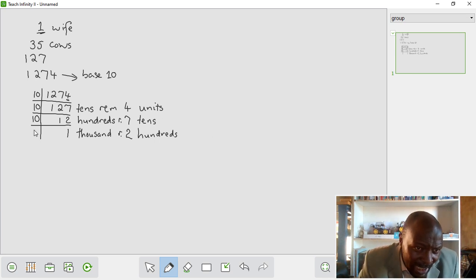Now I say, okay, let's see if I can get further sets of 10 simply by dividing by 10 again. This is now 10 to the power of 4 here. That will be 10 times 10 times 10 times 10. It's like I'm looking for 10,000 in 1,274. I cannot find it, but I could have simply said 10 into 1 and I could not find the what? 10,000.